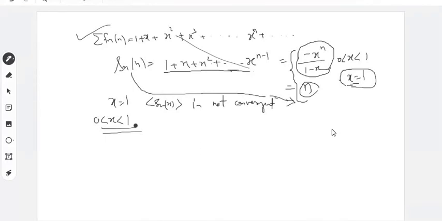So first we think of the pointwise convergence. If you fix any x between 0 and 1, so let us fix x equal to a between 0 and 1.